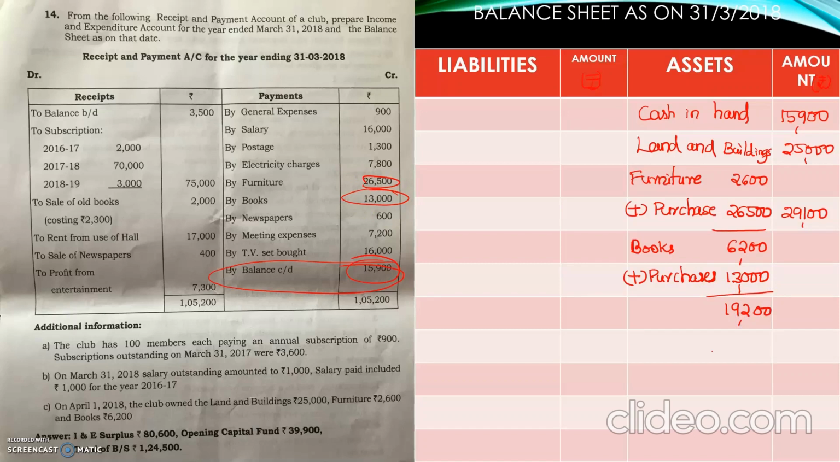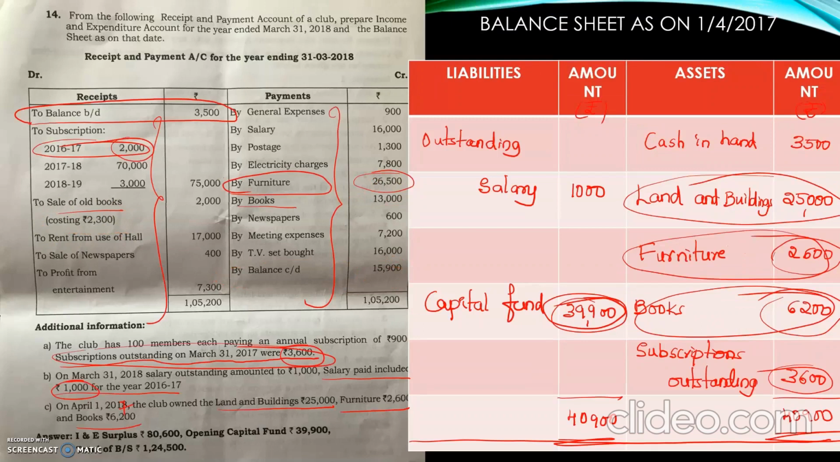If cost price is missing in the question, then this 19,200 will be written in the outer column. But here when cost price is given, you should deduct the cost price of sales, that is sale cost price 2,300. Now the value of book remaining is 16,900. Okay, next again come back to the old balance sheet.